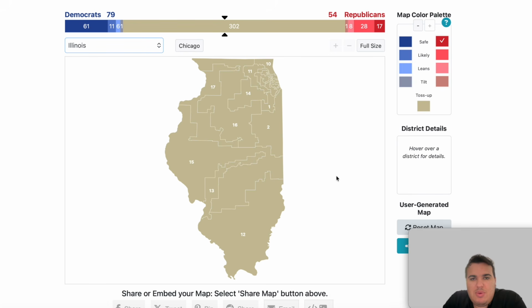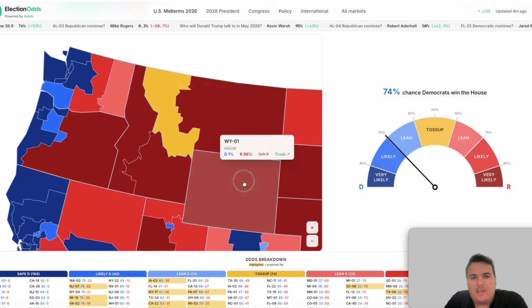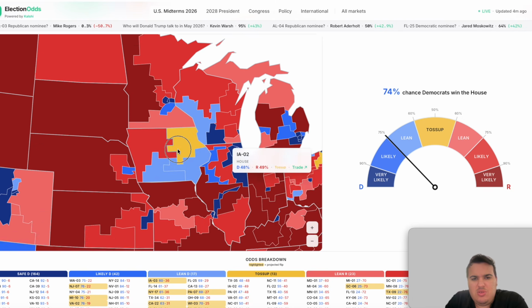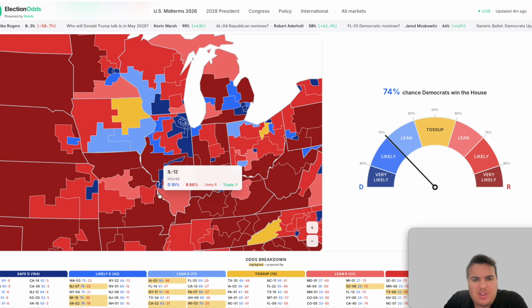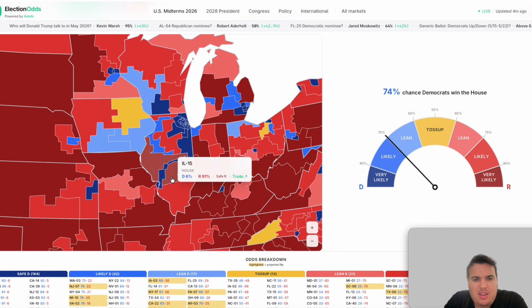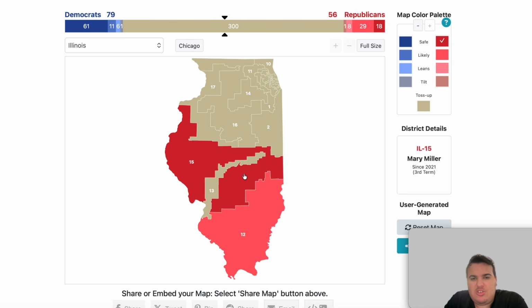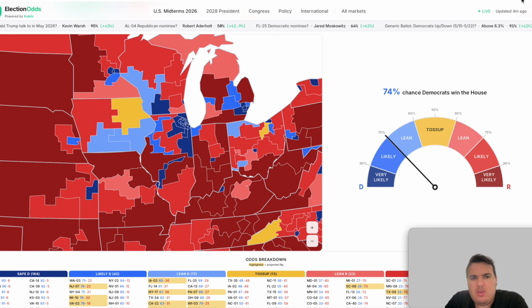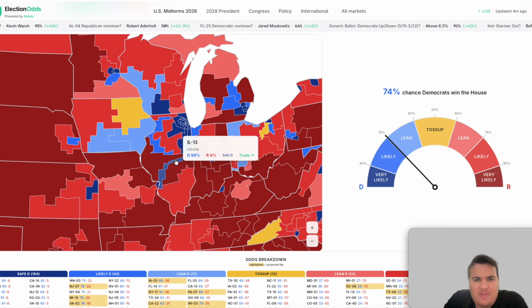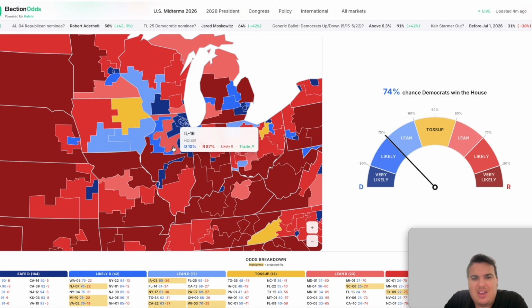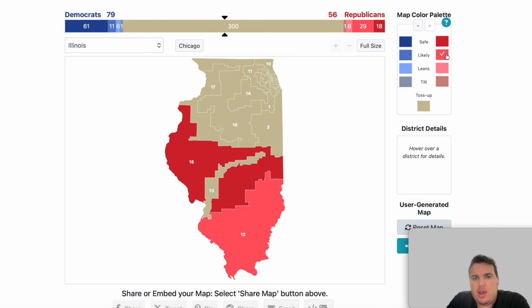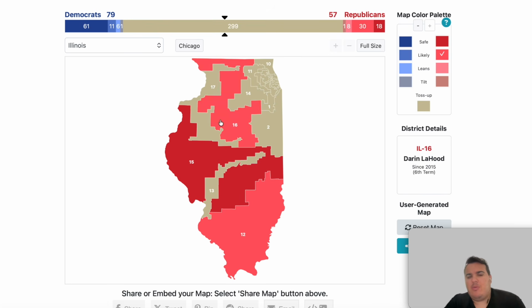Illinois is going to be interesting because there's a ton of squiggly line drawn districts here, but not a lot of Republican ones. So in terms of filling them in, this shouldn't take too long. The 12th district is likely R, and the 15th district is safe R. So we'll put that in. I do believe I got the right one. Yes, it did. This is the 15th district. And then the 16th district is listed as likely Republican as well, so we can add that one in.